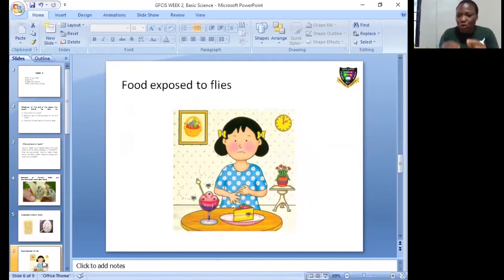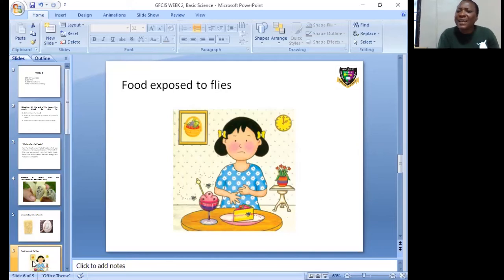Flies will perch on the food, and flies can stay on anything, on sewages, dirty environment, and will carry bacteria from the sewages. People will come and put it on someone's food. Will that kind of food still be healthy? No, it is harmful. So you don't expose your food to flies.